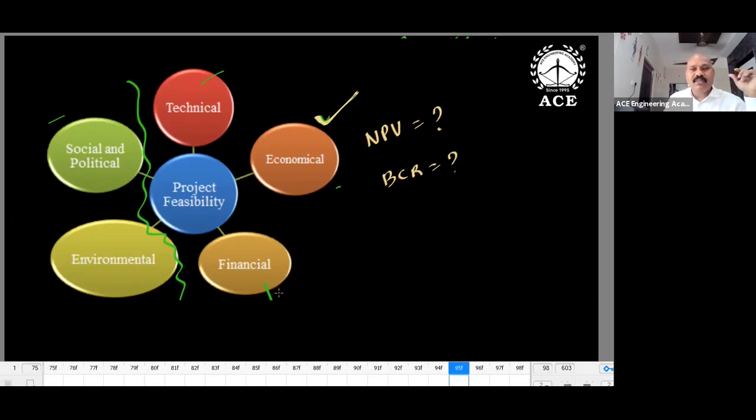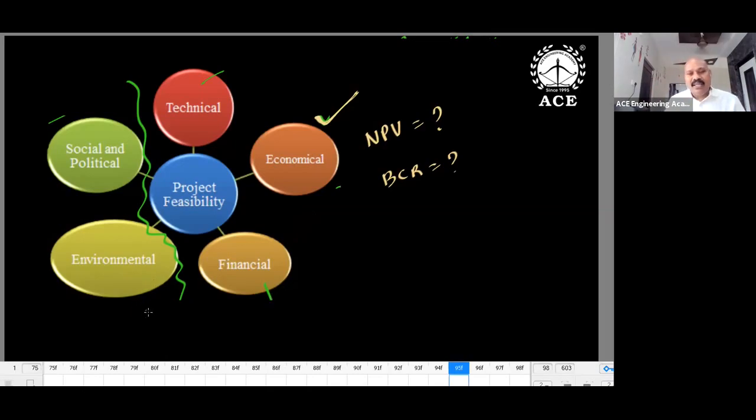Financial feasibility deals with funding sources, and how to mobilize funds. So this is only funds mobilization. Economical feasibility is different, financial feasibility is different. Economical feasibility is about economical viability, whether the project is giving profit or not. Whereas financial feasibility is how to get the money, how to find the source, which source is the best source and from where you will get funds. So it's like funding sources.